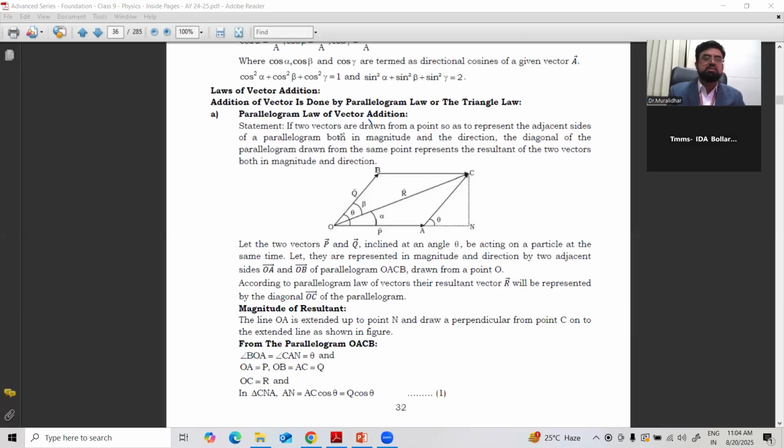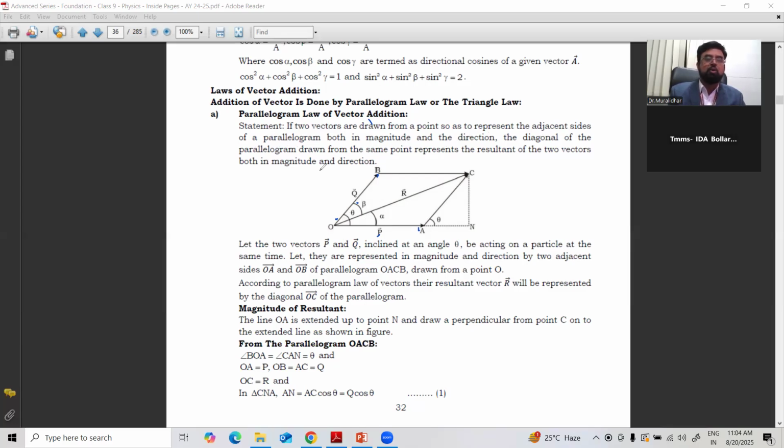If two vectors are drawn from a point so as to represent the adjacent sides of a parallelogram, say this is one vector, this is another vector, A, B. These are forming the adjacent sides of the parallelogram, both in magnitude and direction.